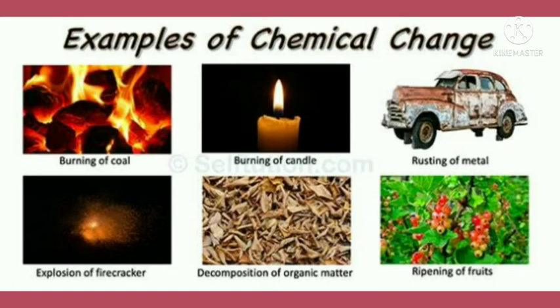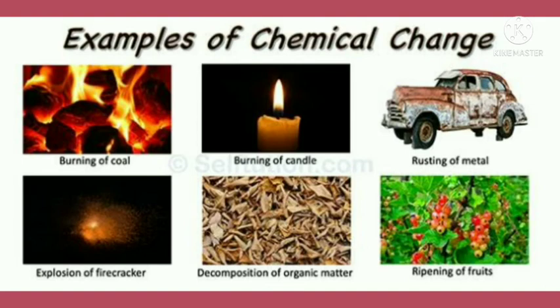Burning of coal, explosion of firecracker and burning of candle give sound, heat and light. Since we discussed the properties of chemical changes, we can easily identify which one is a chemical change and which one is a physical change.